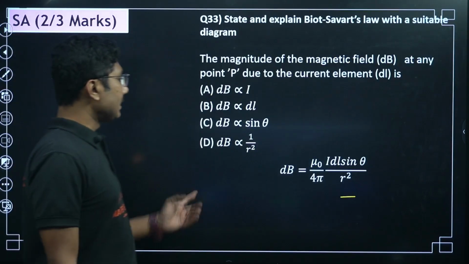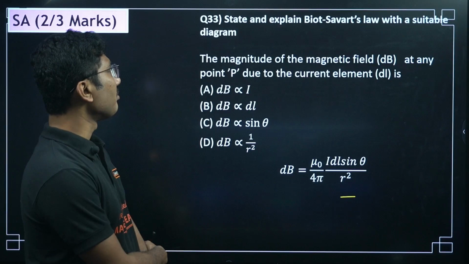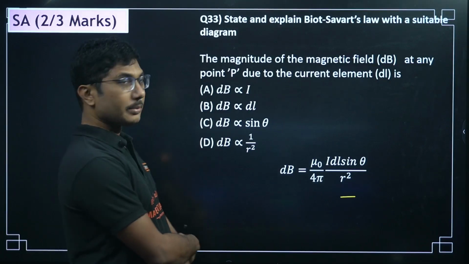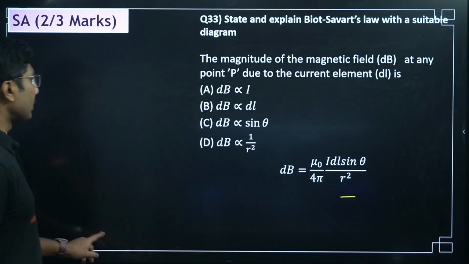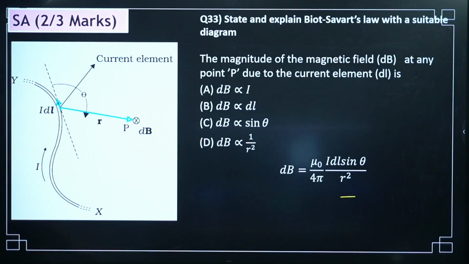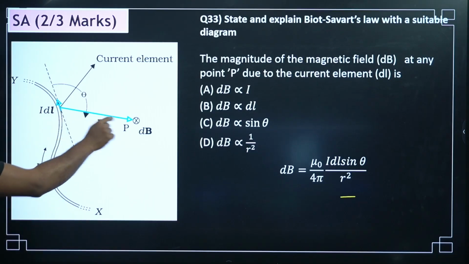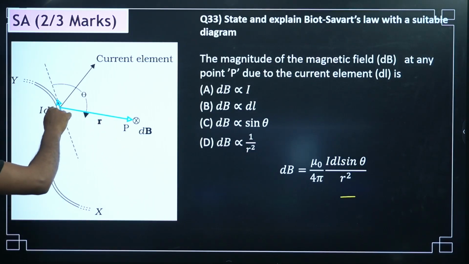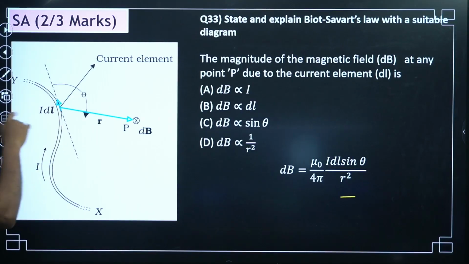Now let us see the next question. State and explain Biot-Savart's law with a suitable diagram. First you have to draw the diagram as well. Here as you can see in the diagram, we have a current carrying wire. We are trying to find the magnetic field at point P. Then we have this arrow, which represents the direction of the current element.